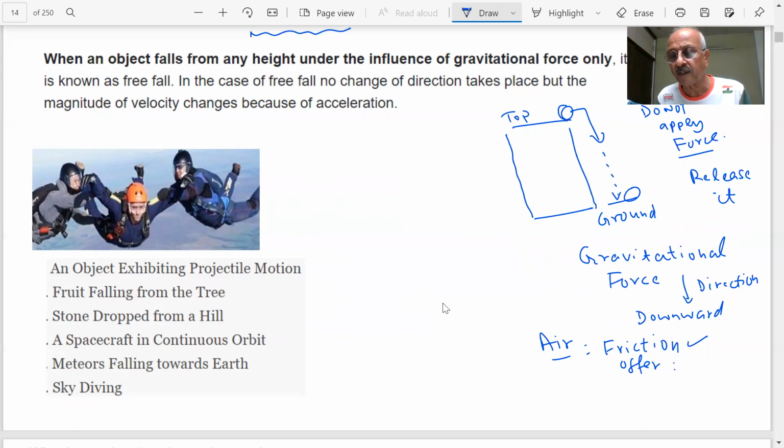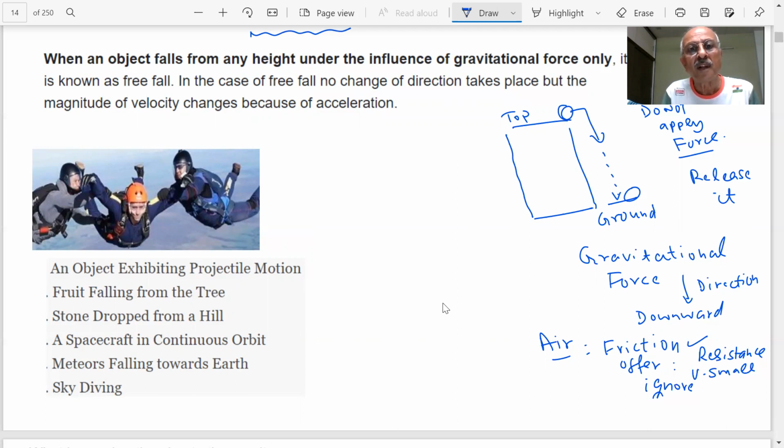If this resistance is very small, student, we may ignore it for the time being. We say, okay, when I am releasing the stone, let me assume the force of friction is negligible. Then the only force acting on this is the force of gravity. I'm not applying any external force. So the stone is falling under the gravitational force only.